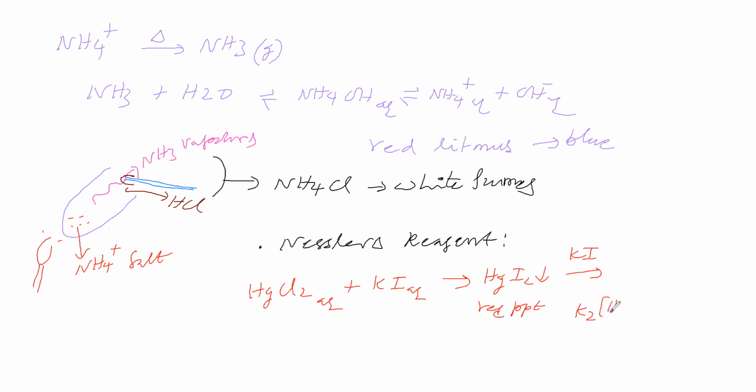The complex is K2HgI4, which is a soluble complex. This soluble complex with a base, potassium hydroxide, is called Nessler's reagent. So K2HgI4 in alkaline medium gives a resultant solution, and the resultant solution is called Nessler's reagent. So Nessler's reagent is an alkaline solution of K2HgI4.